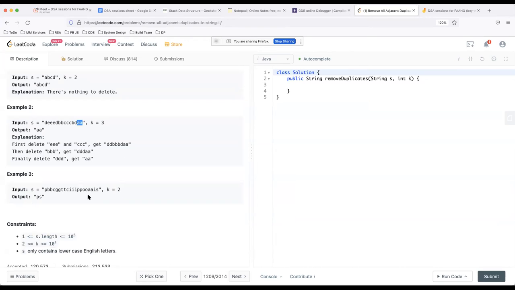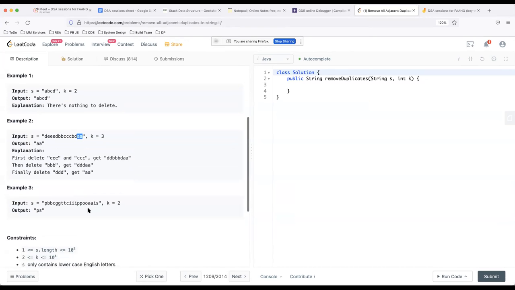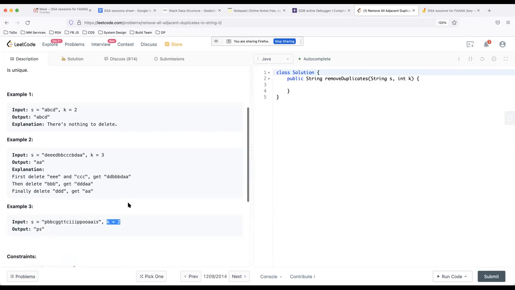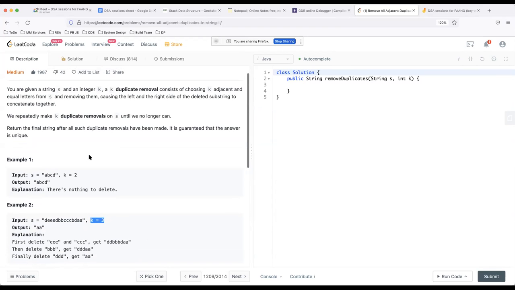Similar logic, you can take any example, this one as well. When k is equal to 2, it actually becomes the same as the previous problem. Here they have made the problem more generic. They are saying you can only delete in groups of k size, and it is guaranteed that the answer is unique.